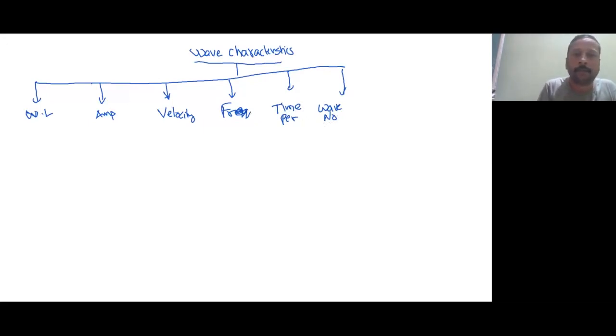In short, I am going to tell you whatever is required. Wavelength is denoted with lambda, amplitude with A, and velocity, if it is an electromagnetic wave, with C. If it is any other wave, then we will use V. Frequency is with nu. Time period is with tau. And wave number is denoted with nu bar.